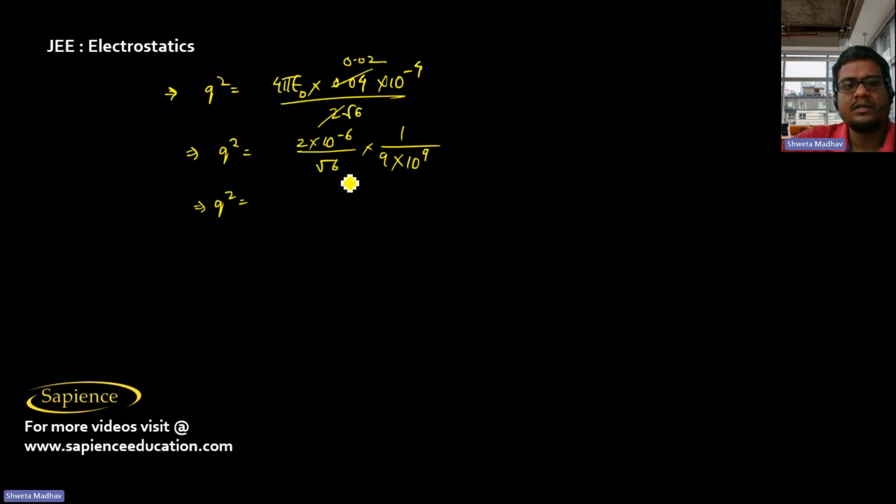So in Q square, root 6 I can write as root 2 into root 3. So this is 2 by 3 into 1 by 9 into 10 power minus 6 minus 9, that is minus 15.